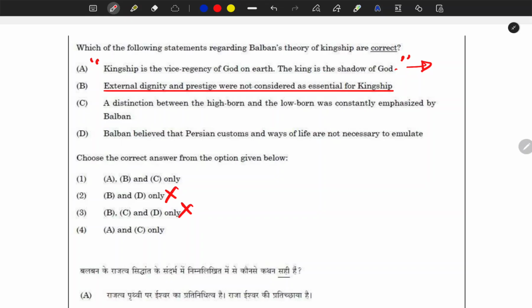Here it is saying that these were not considered essential. If he did not consider them essential, why did he introduce this kind of policies and practice? So this statement is absolutely incorrect. Okay, so you don't need B in your answer, so the correct option is 4. We are not going to read these two statements because we already got our answer.